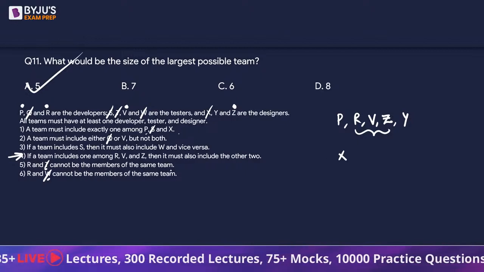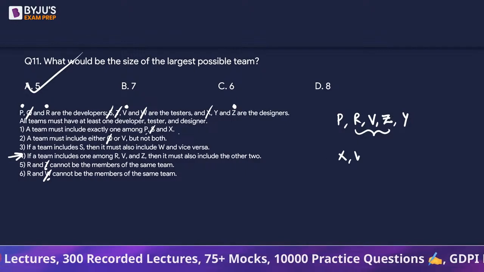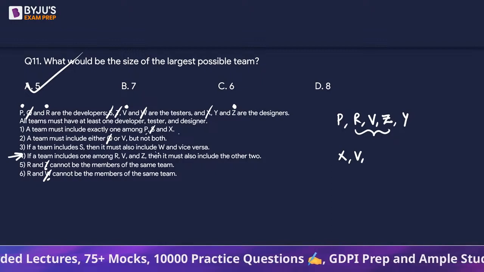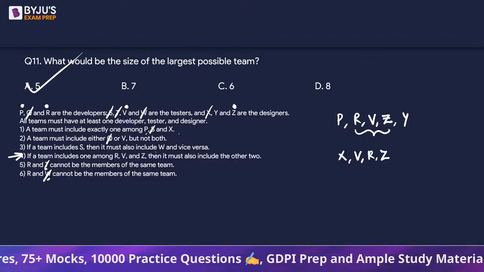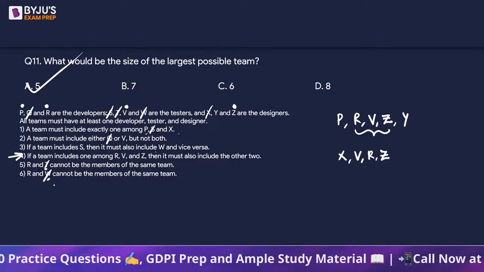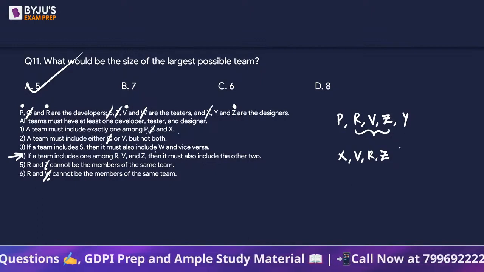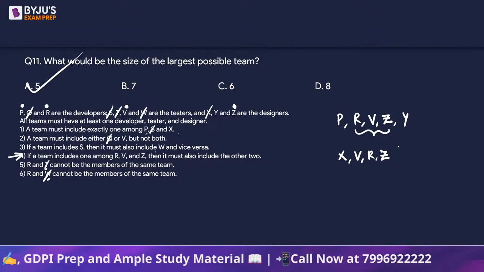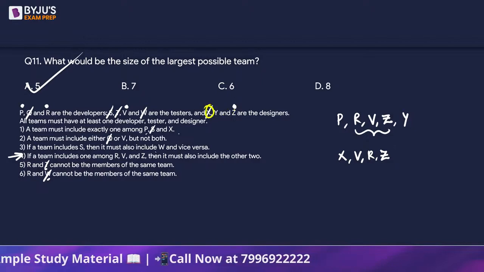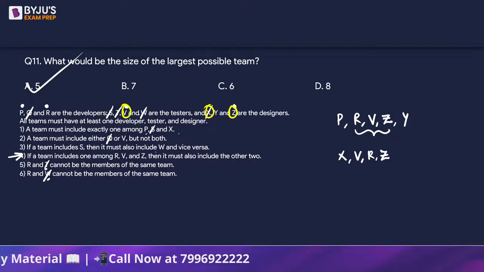Let's say we have an X. Between Q and V, let's take a V. Now, once we take V, we will have R and Z. Since we have R, we can't take T, W, and so on. So we have X, we have Z, we have V.